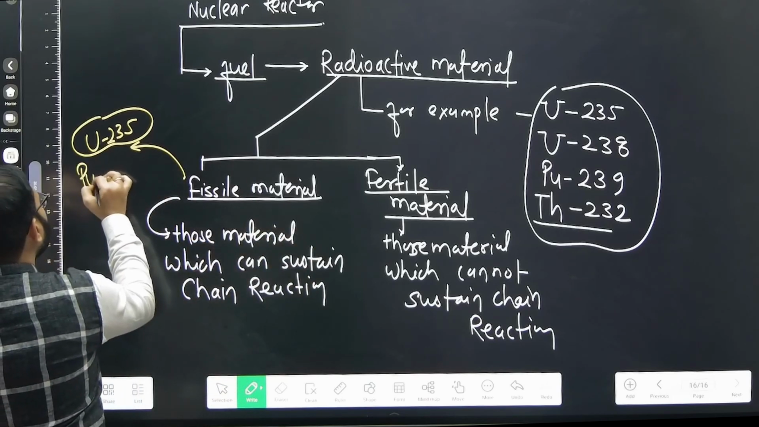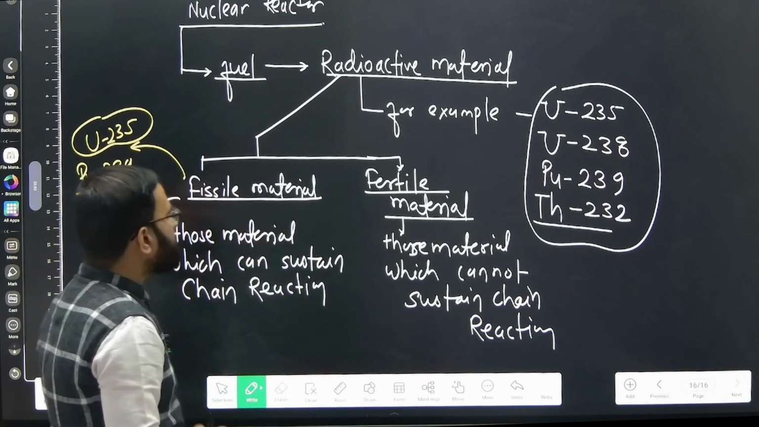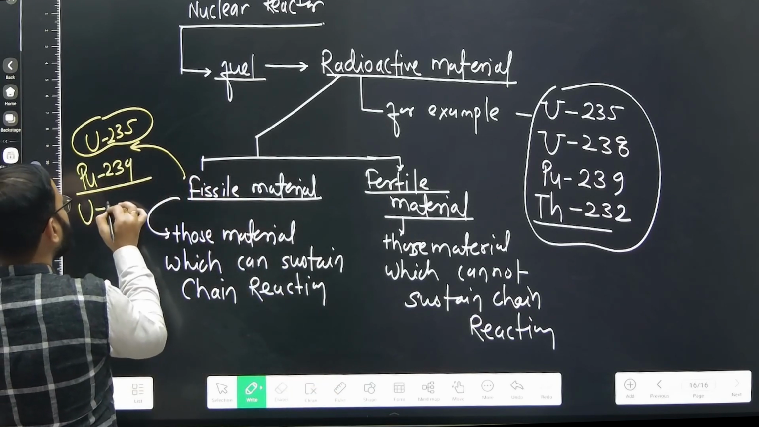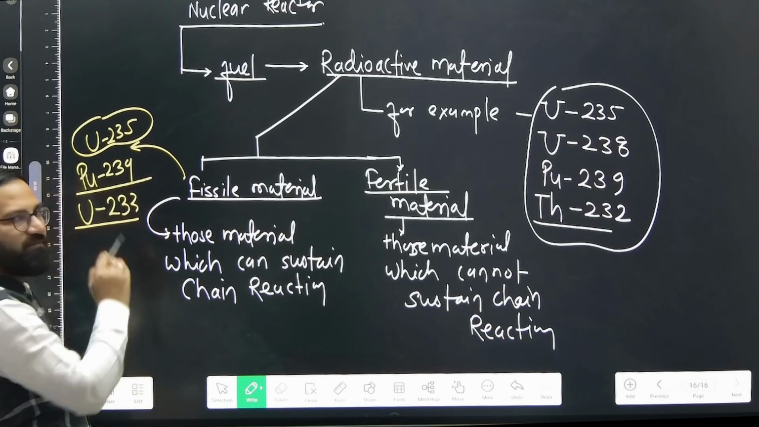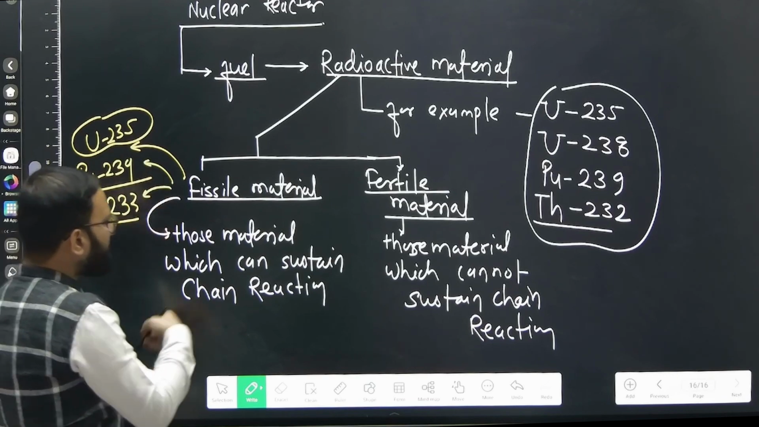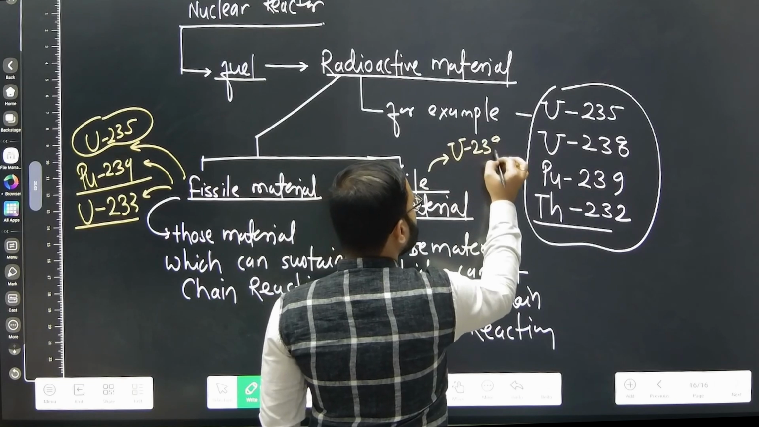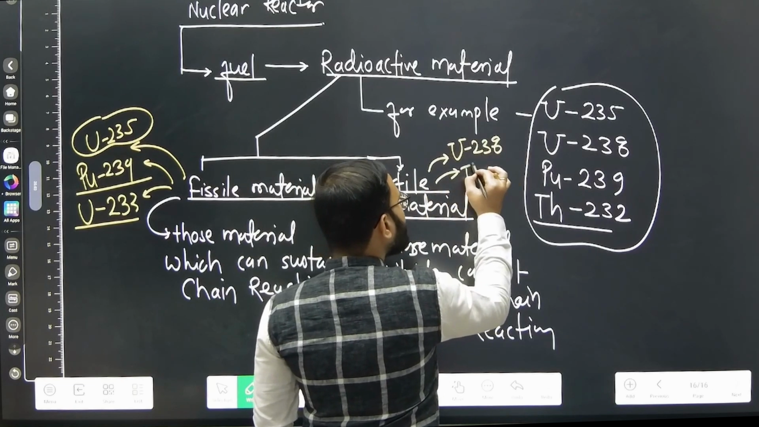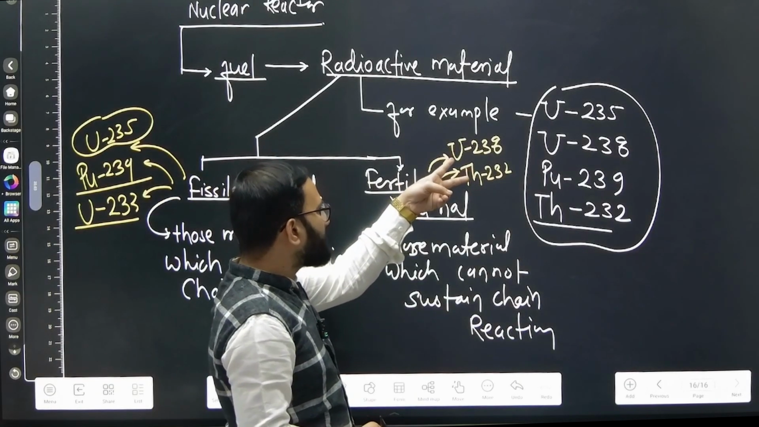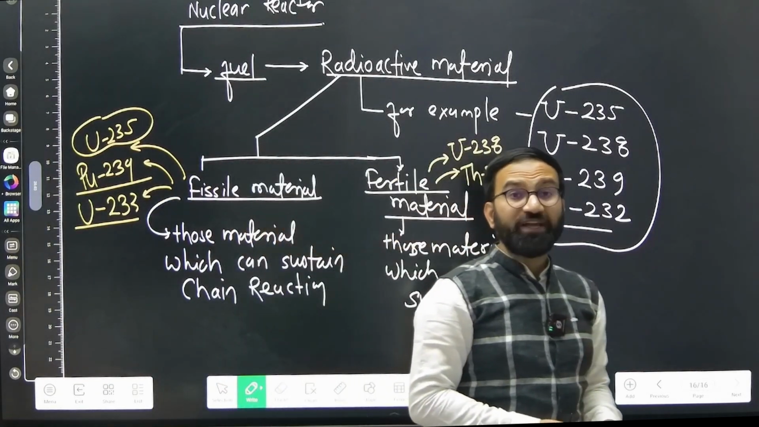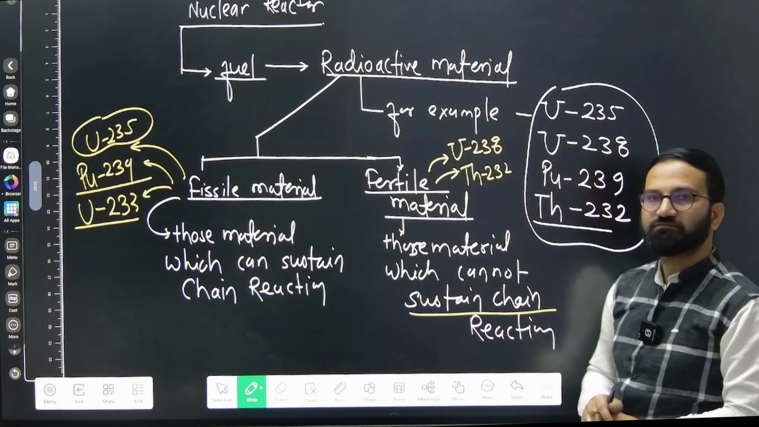Similarly, plutonium 239 is also a fissile material. Similarly, here I am taking another isotope of uranium, uranium 233. I am going to talk about this later on. This is also a fissile material. But when we talk about fertile material, the examples are uranium 238, which is fertile material, and similarly thorium 232, which is also fertile material. It means these two radioactive materials we cannot utilize directly. Why? Because they cannot sustain the chain reaction.